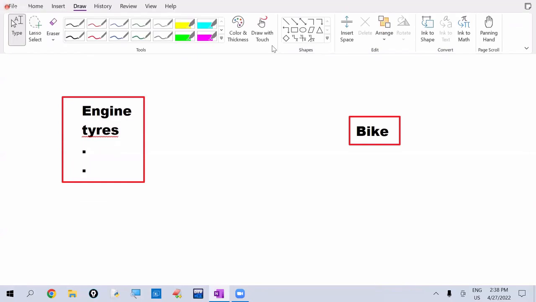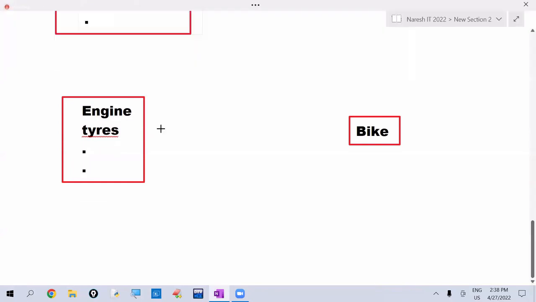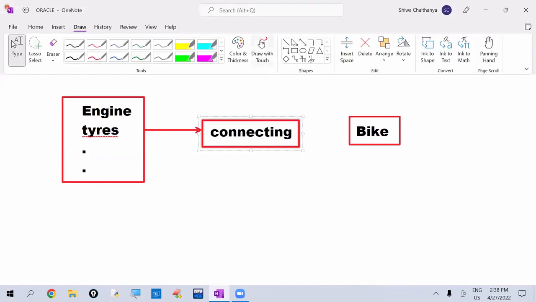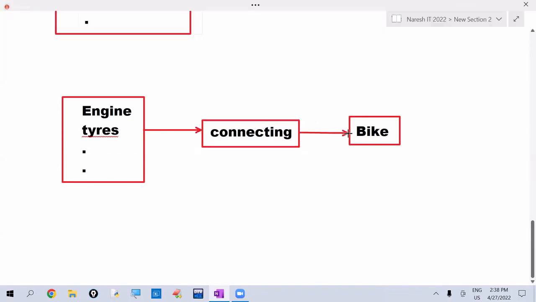To manufacture the bike, we are using this raw material. After connecting them in a particular order, that is becoming the bike. So from the not usable stage, it is coming to the usable stage by the process of connecting.